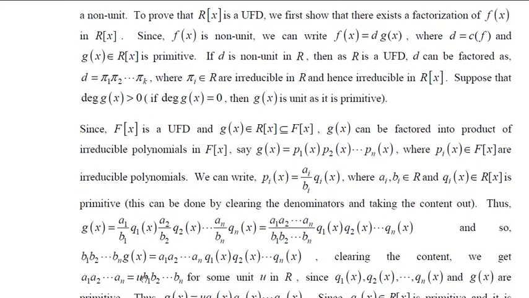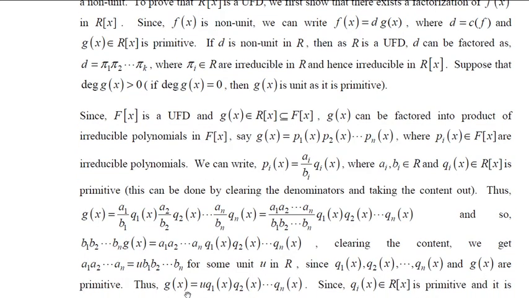So we are getting a_1, a_2, etc. up to a_n is equal to some unit times b_1, b_2, etc. up to b_n, for some unit u in R, because these are all primitive. Thus, now substitute these things in this. Therefore, we are going to get g(x) as some unit into q_1(x), q_2(x), etc. up to q_n(x).